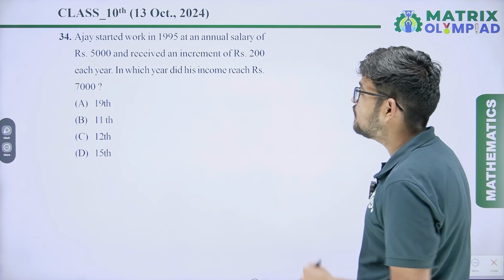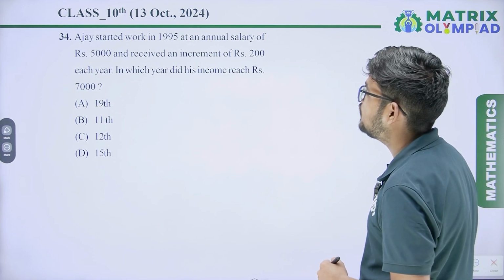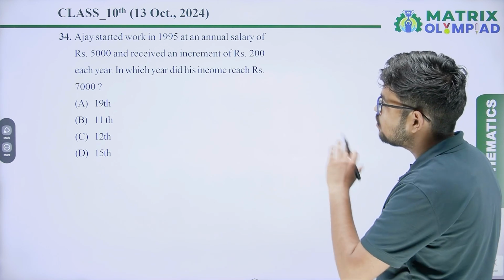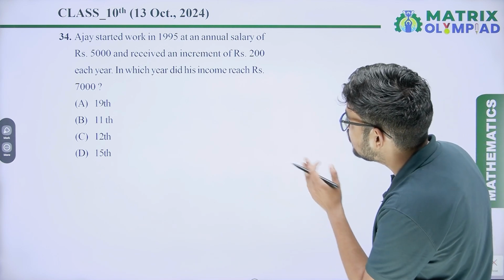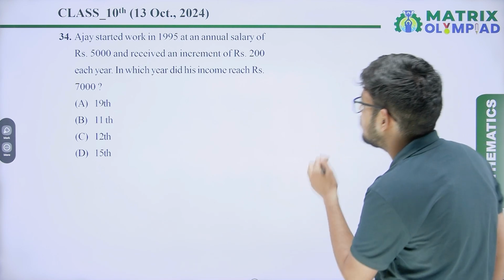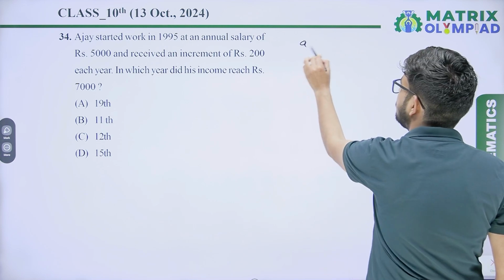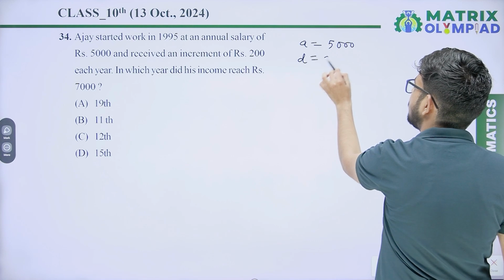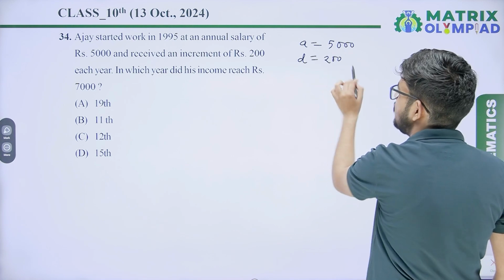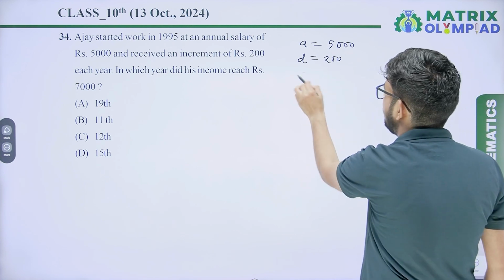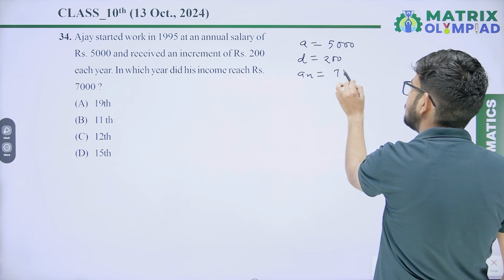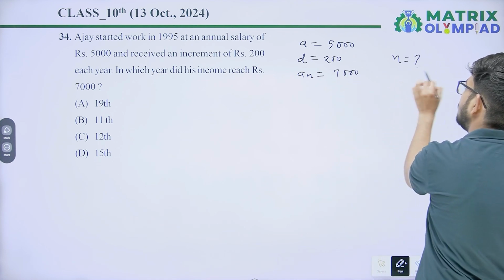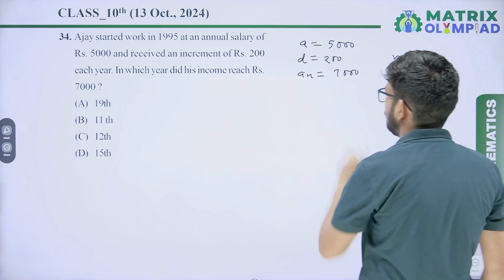Okay, question number 34. Ajay started work in 1995 at an annual salary of 5,000 rupees, and received an increment of 200 rupees each year. In which year did his income reach 7,000? So at starting his income was 5,000 and its increment was 200 rupees each year, and at last his salary became 7,000. So we have to find in which year it becomes 7,000. So we have to find n.